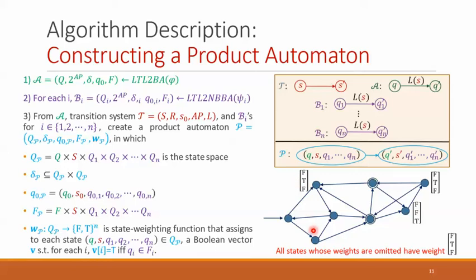Here we have an example of a product automaton. It has two accepting states, and the weight of each state is labeled with a vector of size 3, which means that the product automaton was constructed for three sub-constraints. In those vectors, F denotes false and T denotes true.